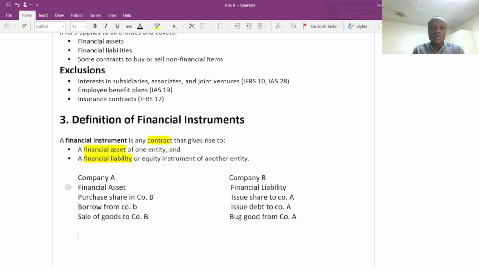Then also, buy goods from company A: if company B buys goods from company A and the payment is not done at a specific point in time, company B will recognize a payable, a liability, in company B's financial statement. So when there is a financial asset in one entity and a financial liability in another entity, this will give rise to the financial instrument.